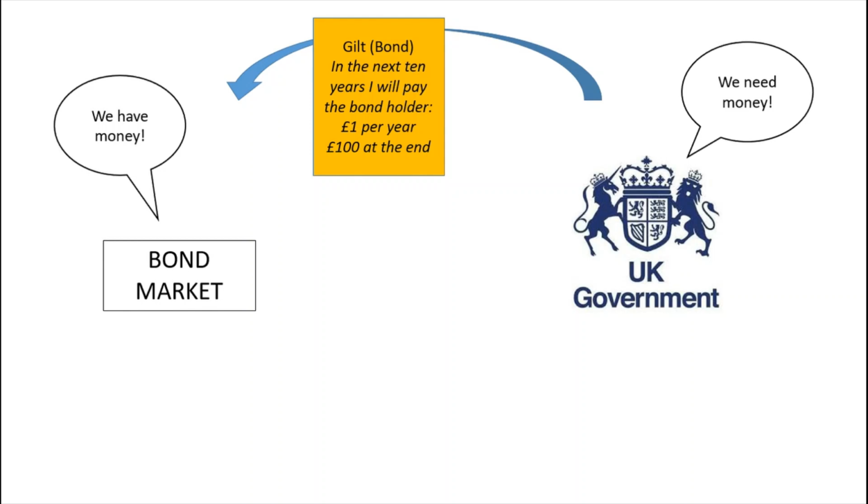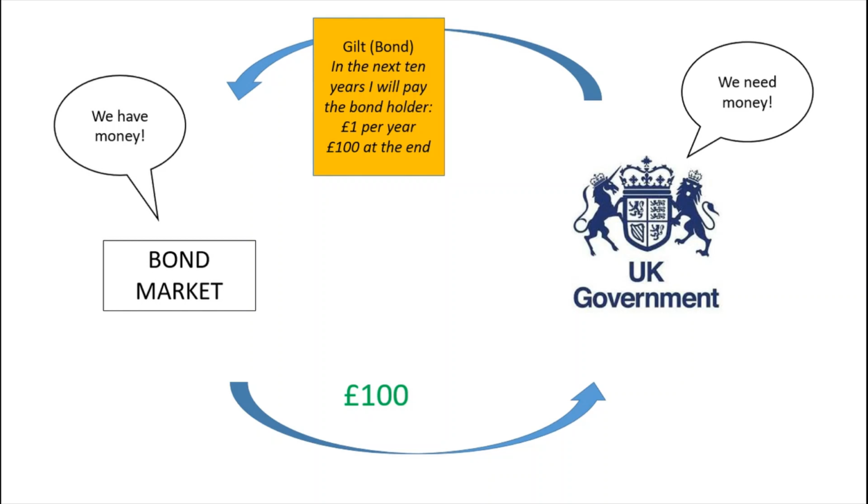And what the gilt does is it sets out legal terms to say in the next 10 years, I will pay you, the bondholder, £1 per year, and then at the end of the 10-year period, I will give you your original £100 back. So the bond markets say, that sounds good. Here's £100, you give me the bond, and over the course of time, the government will be paying me money.